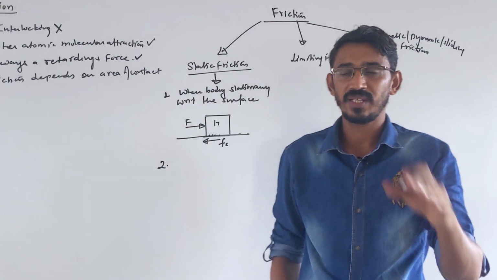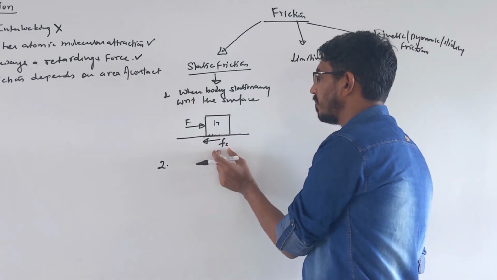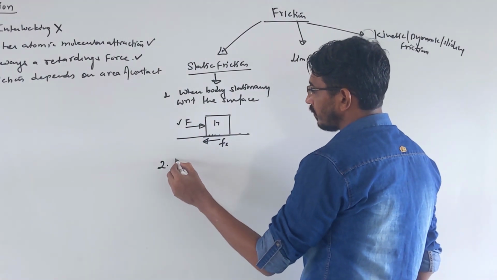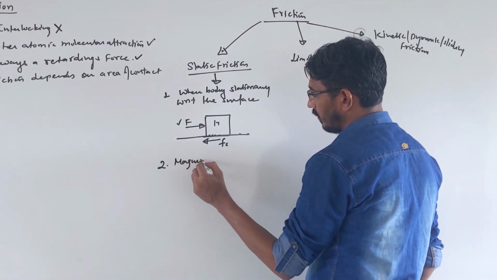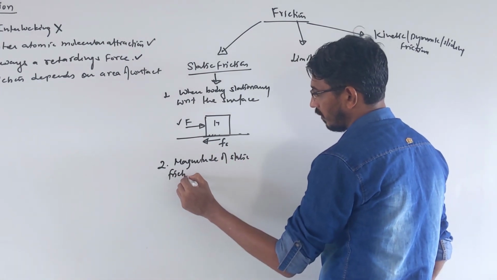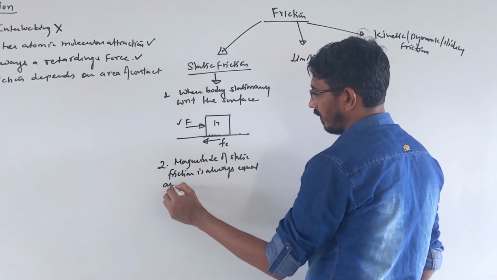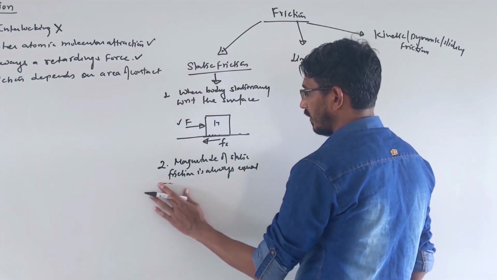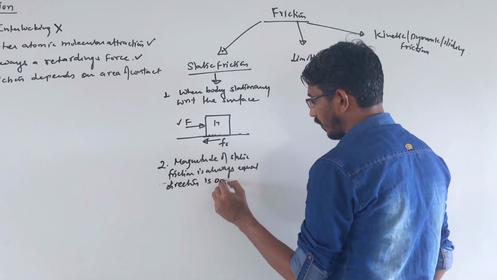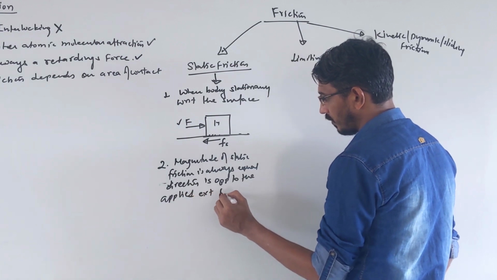In the case of static friction, unless the body moves, the friction applied is called static friction, and its value is always equal to the external force we apply. So the magnitude of static friction is equal, and the direction is opposite to the applied external force.